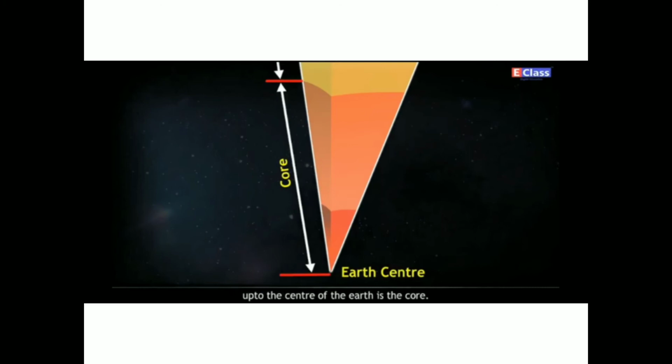Now the core. The core starts from around a depth of about 2900 kilometers from the Earth's surface. The part of the Earth's interior extending from the mantle up to the center of the Earth is the core. The thickness of the core is about 3471 kilometers. This layer can be divided into the outer core and inner core.